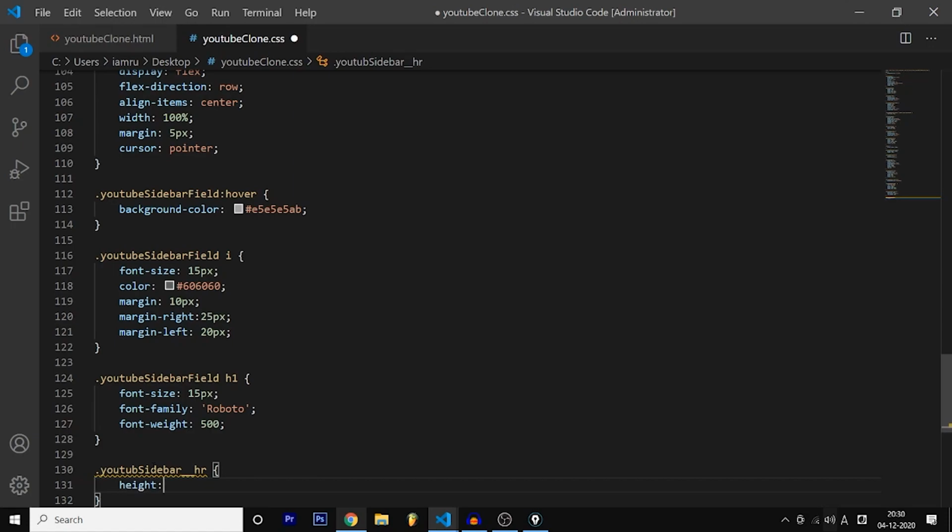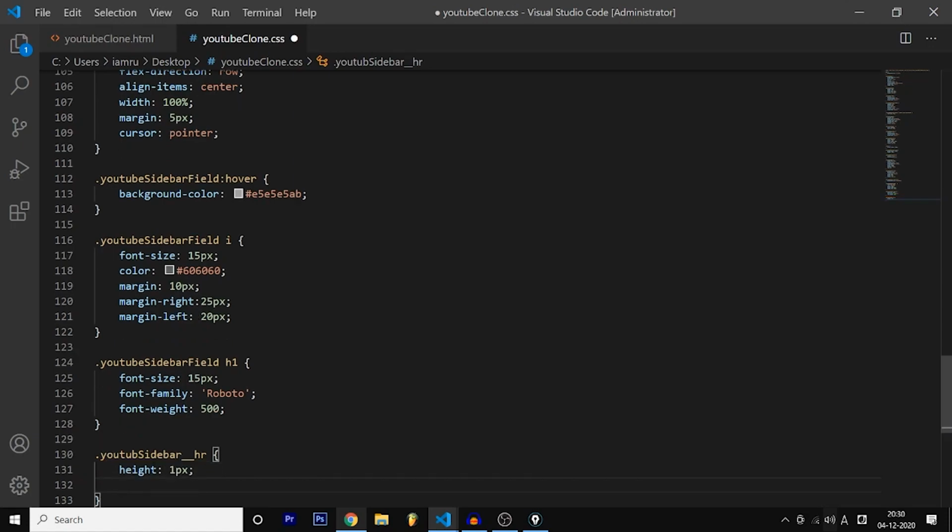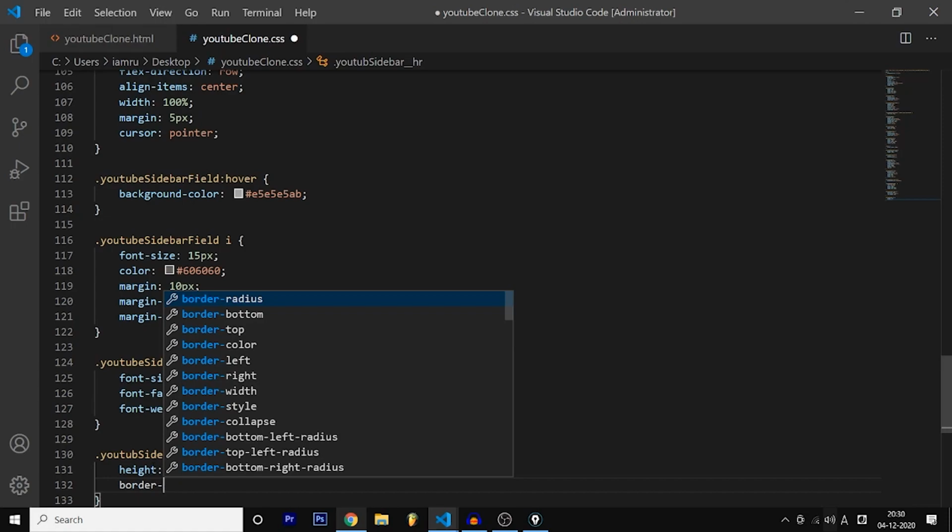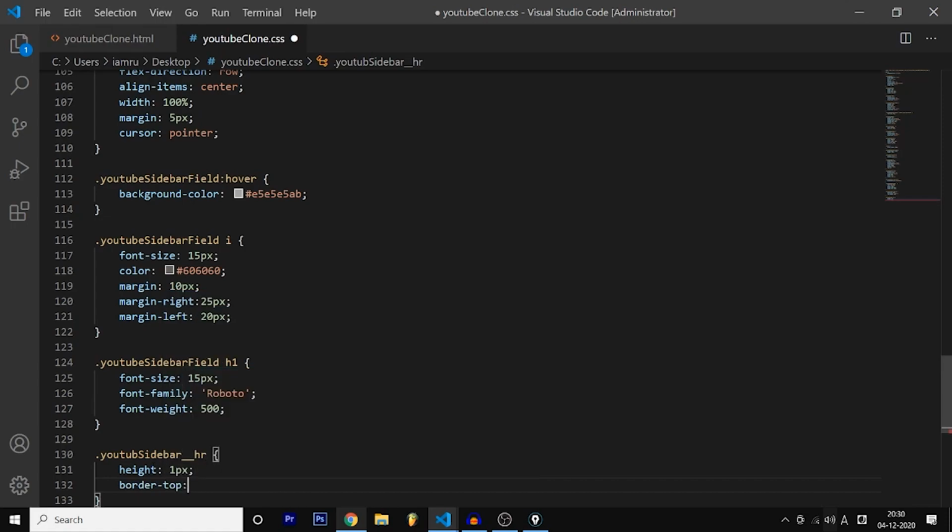So the answer is this. You're going to first set a height, 1 pixel, and then this is the trick. You're going to set border top to solid, 1 pixel solid, and RGBA, which is again a type of color. You have many types: hex code, RGBA. You're going to have all of this.